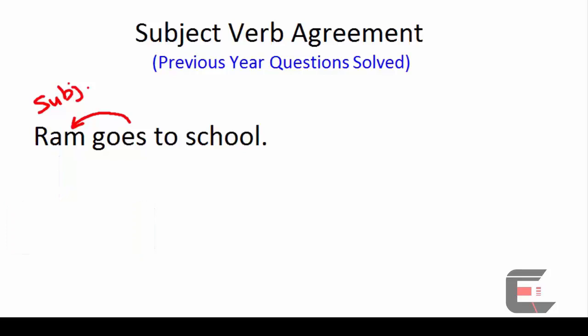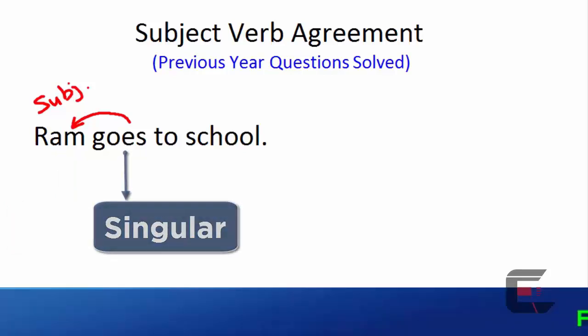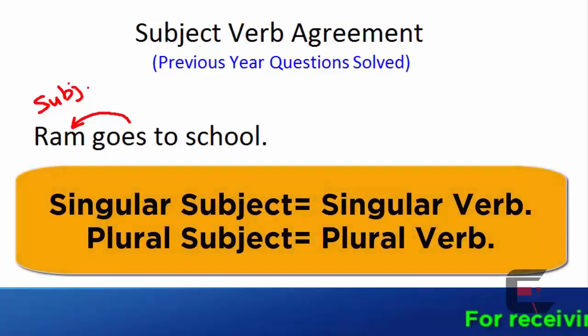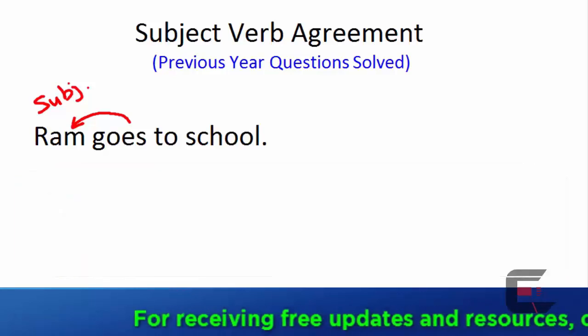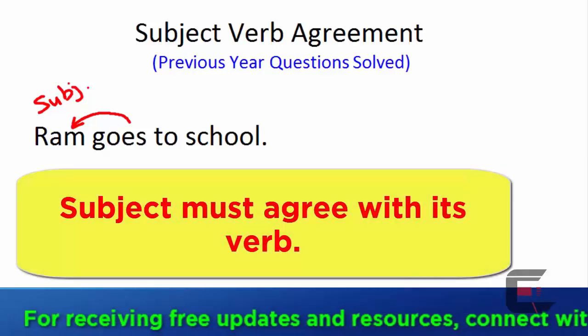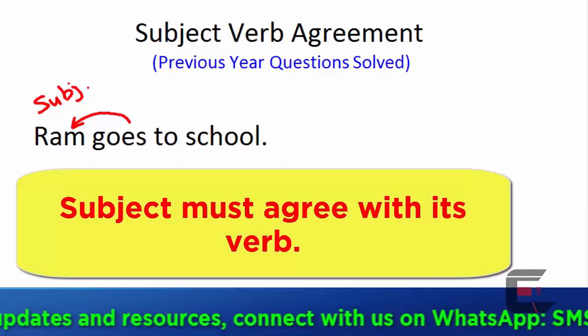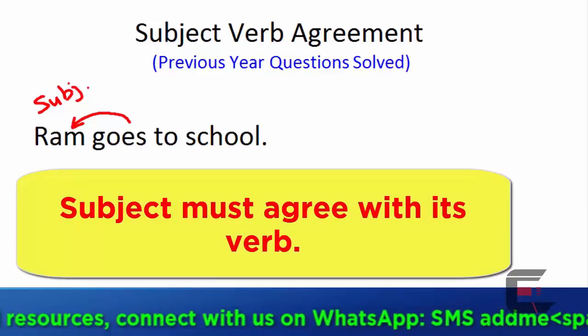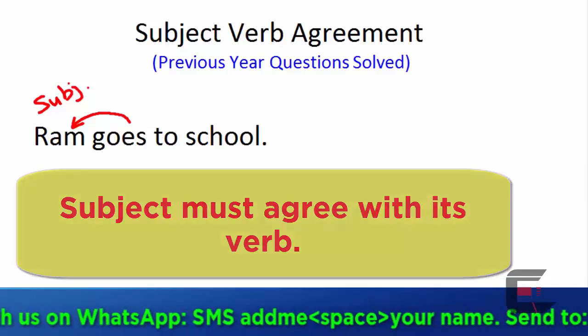Therefore, the verb goes also is singular. The subject is singular. Therefore, the verb also has to be singular. This is known as subject-verb agreement, where the subject matches with or is same as the verb.